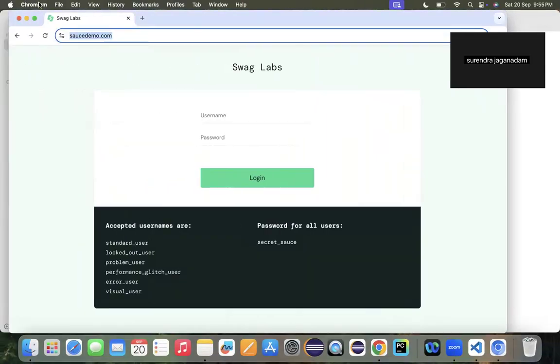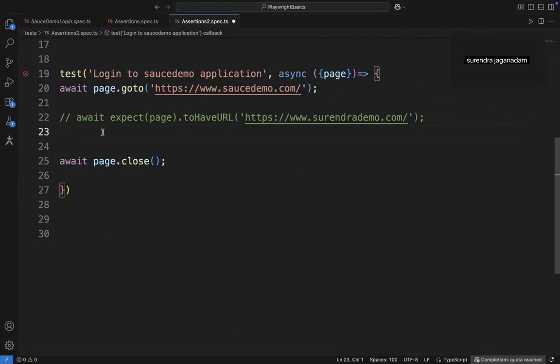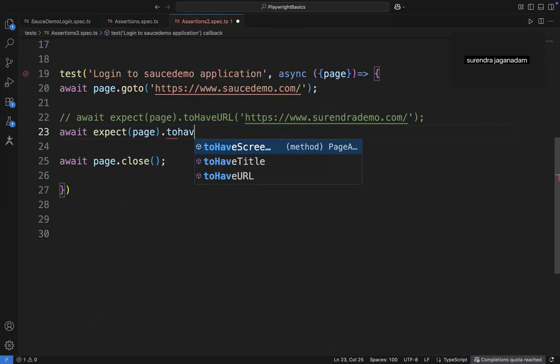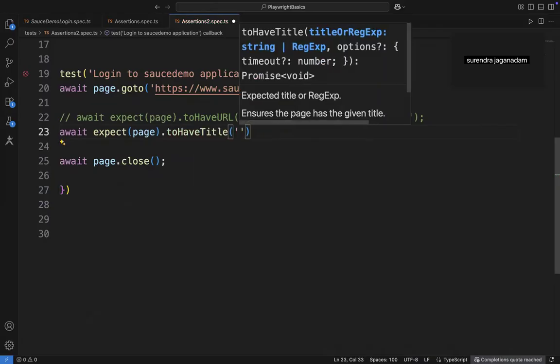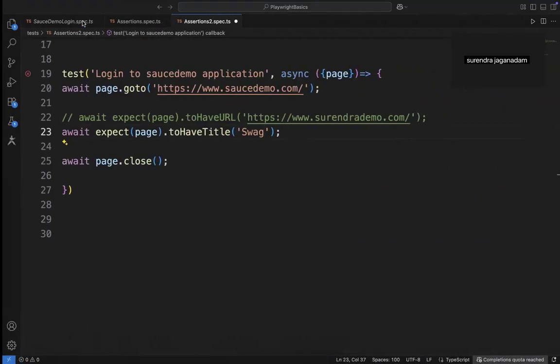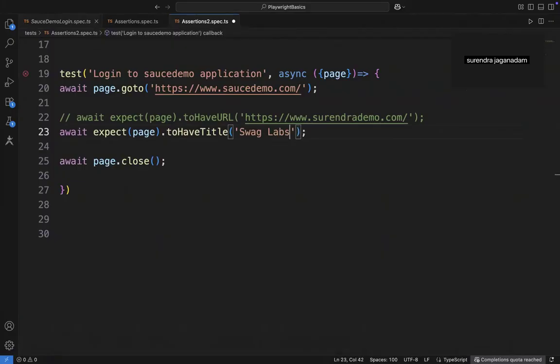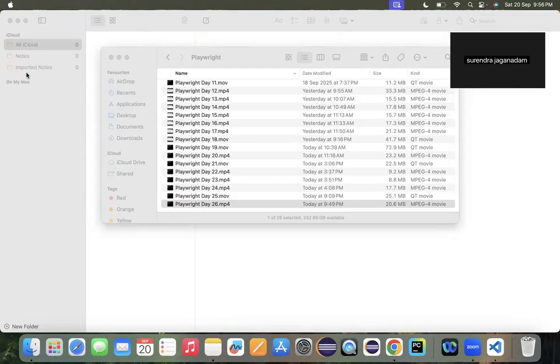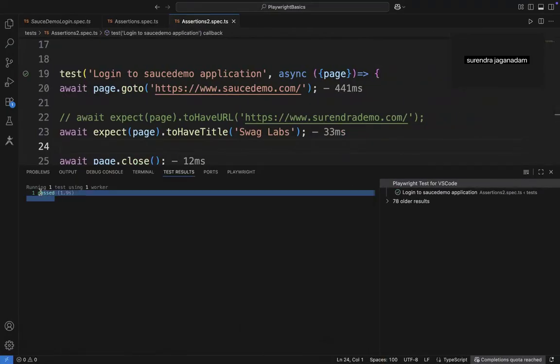Ideally every web page has a title. See here, the title for this particular web page is Swag Labs. So here, await again, this is gonna be expecting that particular page to have a title, and the title value here is Swag Labs. So I want you to verify whether this title is there or not. Let me try to run this particular program. The title is matching, hence the script is marking it as a passed.